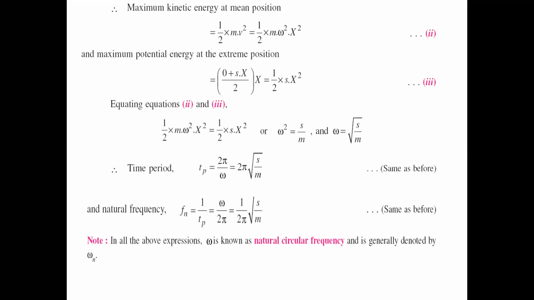To find it, simply take the average of the force values multiplied by the displacement.